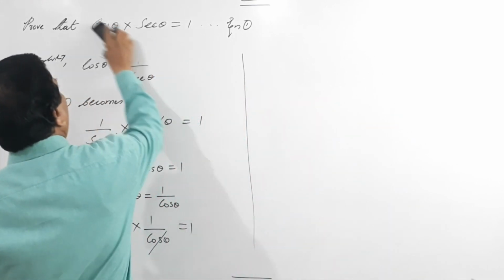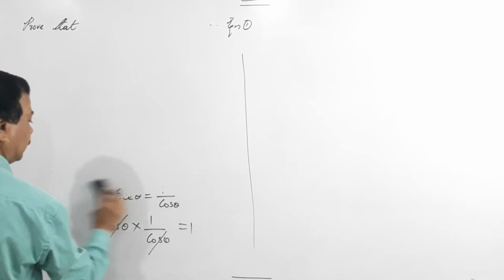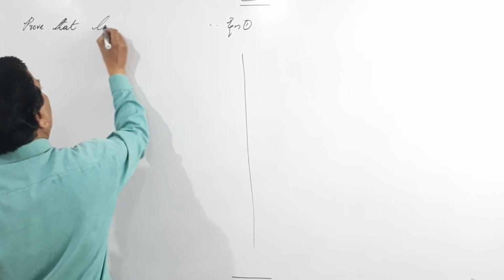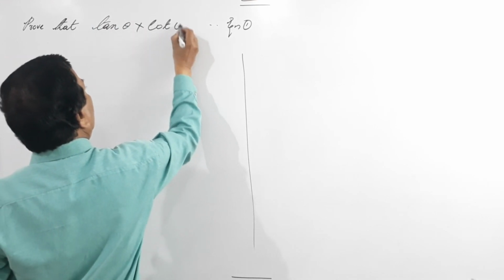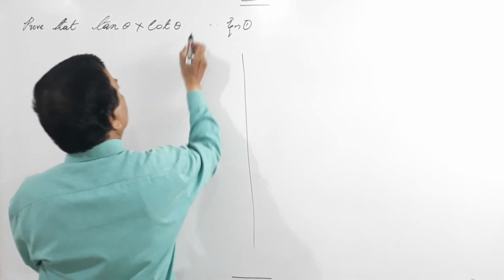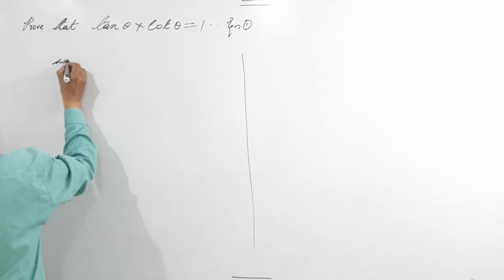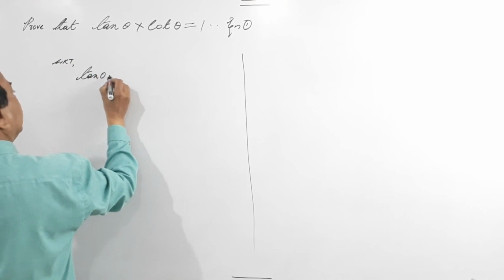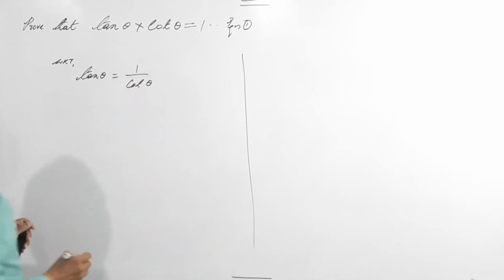Okay, now the last identity is prove that tan theta into cot theta equals 1. We know that tan theta equals 1 by cot theta.